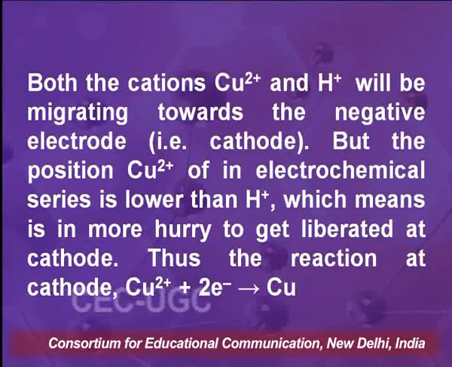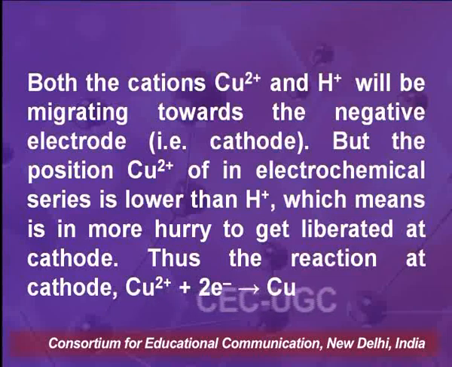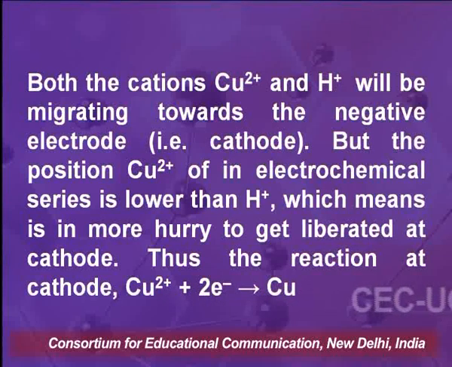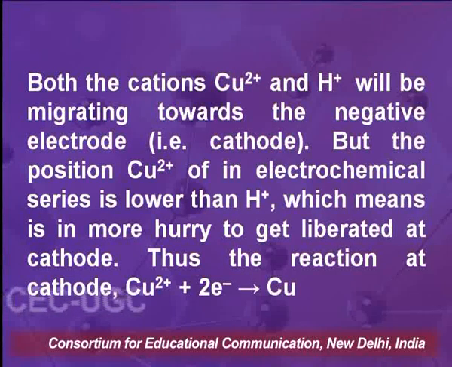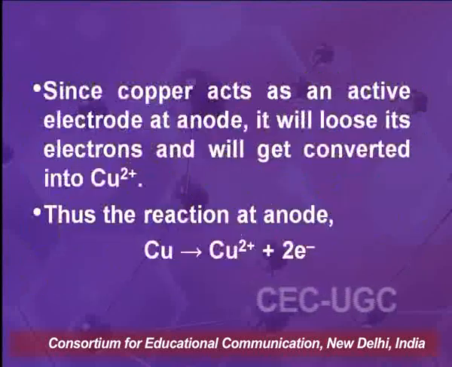Both the cations copper 2+ and H⁺ will be migrating towards the negative electrode, that is cathode, but the position of copper 2+ in the electrochemical series is lower, so it will get liberated at cathode and the reduction reaction will be copper 2+ plus 2 electrons gives copper.